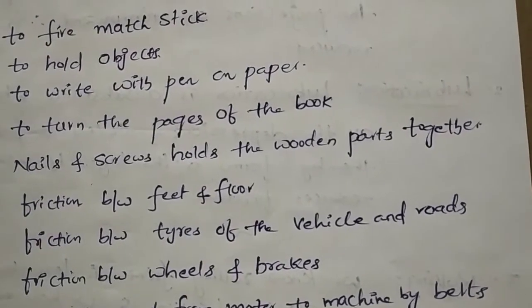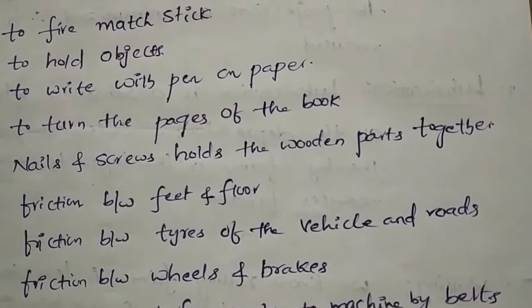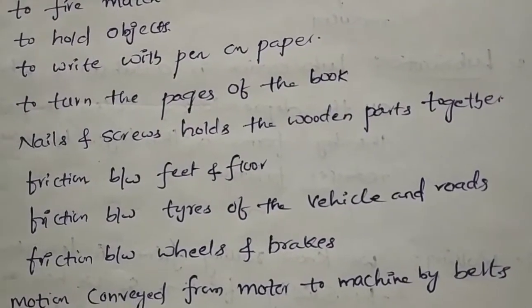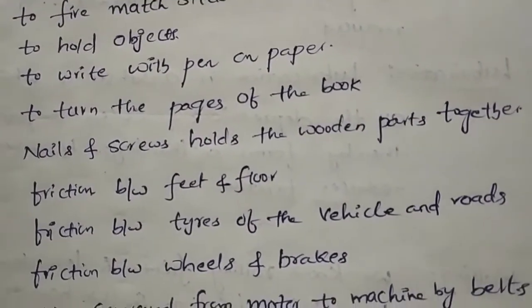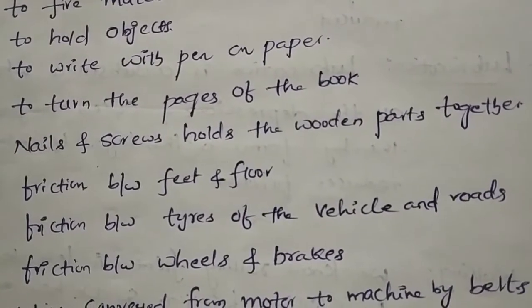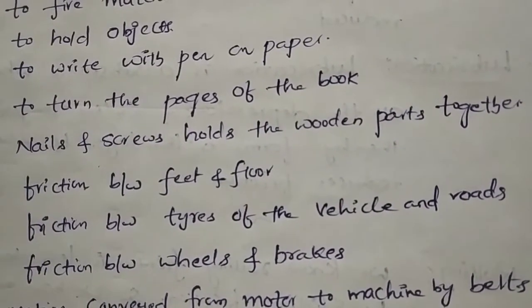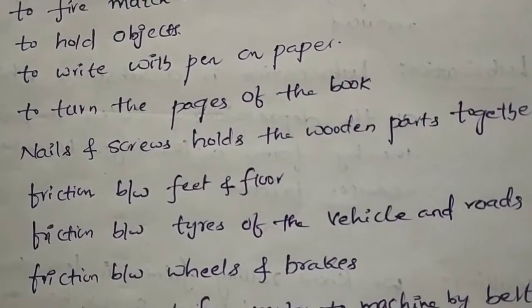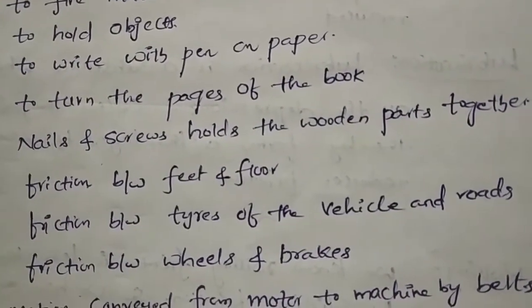Next, while we are walking, there should be friction between our feet and the floor. Otherwise, if oil or water is spilled on the floor, what will happen? You will skid and fall down. Why does this happen? Because there is low friction between the surface and the oil or water spilled on it.